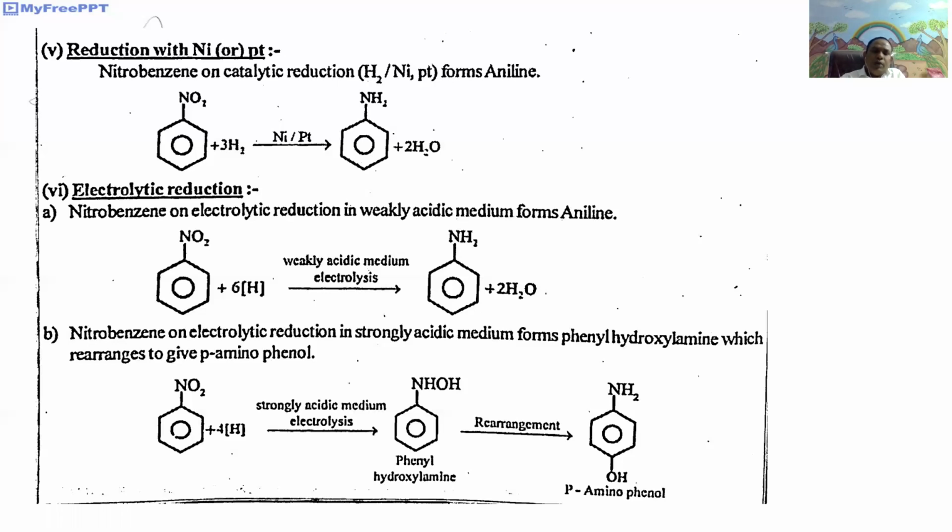These are the different types of products obtained in different media or with different catalysts used during the reduction reactions of nitrobenzene. Next, the last reaction is selective reduction. In the selective reduction, meta-dinitrobenzene undergoes reduction in the presence of ammonium sulfide or sodium sulfide. It undergoes partial reduction, meaning among the two nitro groups, only one nitro group is reduced to give meta-nitroaniline, or meta-aminonitrobenzene. It is the selective reduction of meta-dinitrobenzene.